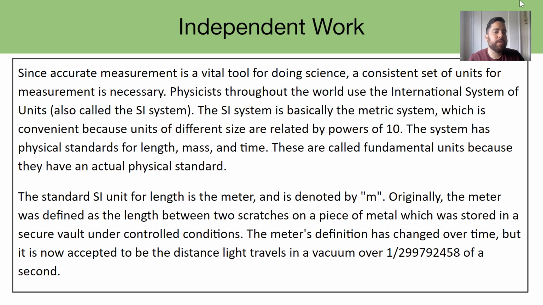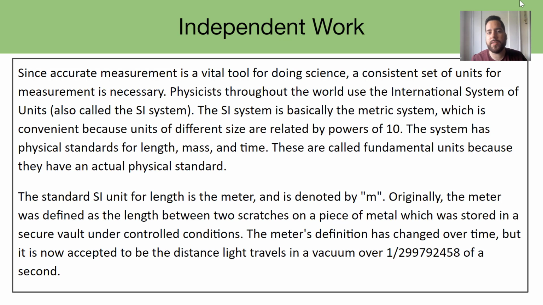So again, accurate measurements are a vital tool for doing science. Having a consistent set of units to measure something is absolutely necessary, right? I can't really stress this enough. Numbers are pretty useless unless they're accompanied with some type of unit, right? So physicists and all science in general use what we call the International System of Units. That is the SI system, or you may have heard it called the metric system. The metric system is really convenient because the units of different size are related by powers of 10.